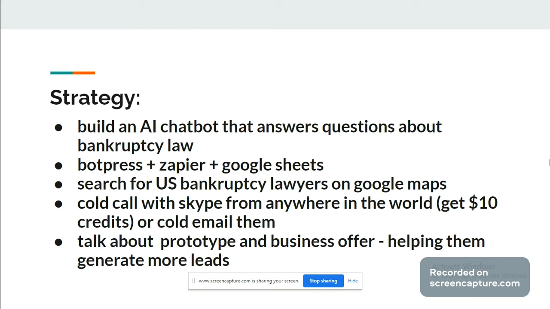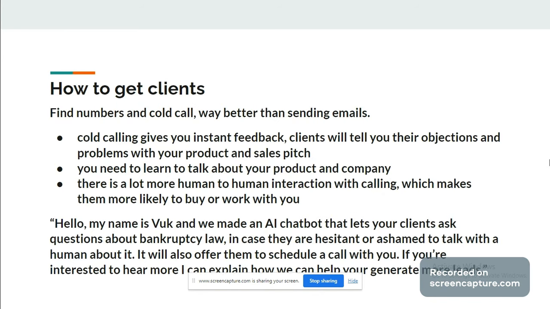What you want to do is you can do this from anywhere in the world. You get $10 credit for Skype and you just call these numbers and tell them about your business. So what you want to do is you want to show them a prototype and your business offer. You want to say that you're going to get them more leads. Let me go on to the next slide.